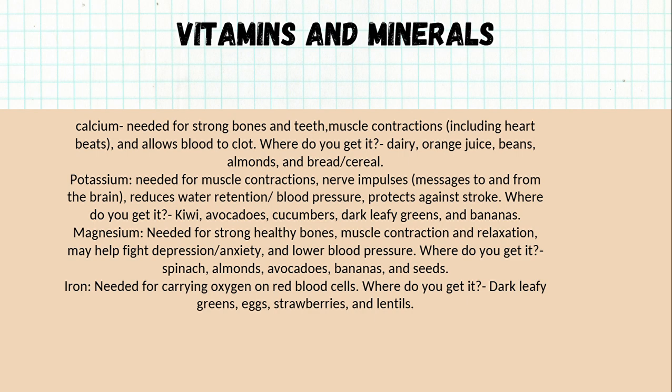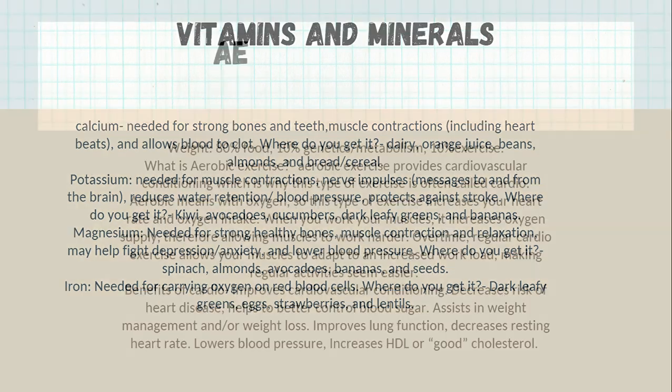Potassium is needed for muscle contractions, nerve impulses, so messages to and from the brain. It reduces water retention and blood pressure, protects against stroke. Where do you get it? Kiwi, avocado, cucumber, dark leafy greens, and bananas. Magnesium is needed for strong, healthy bones, muscle contraction, and relaxation. It may help fight depression or anxiety and lower blood pressure. Where do you get it? Spinach, almond, avocado, banana, and seeds. Iron is needed for carrying oxygen on red blood cells. Where do you get it? Dark leafy greens, eggs, strawberries, and lentils.